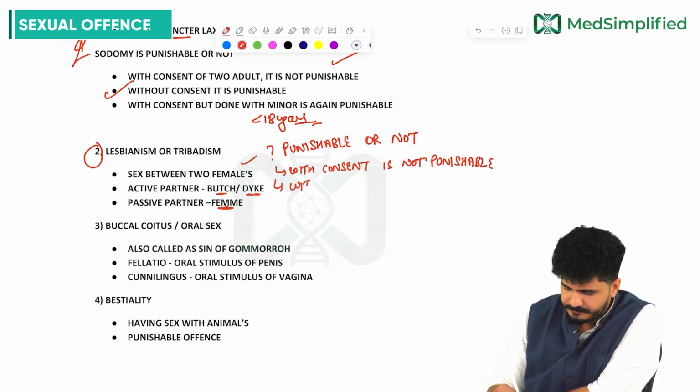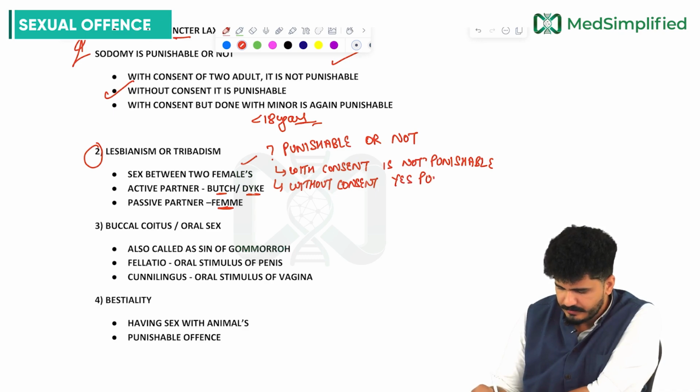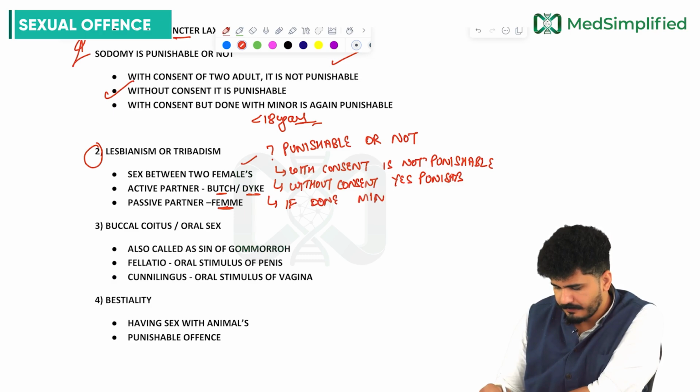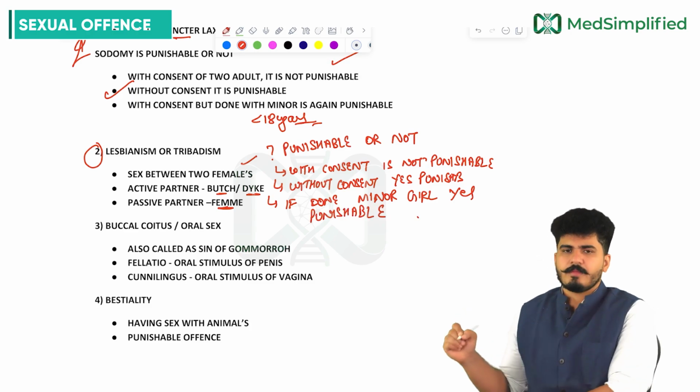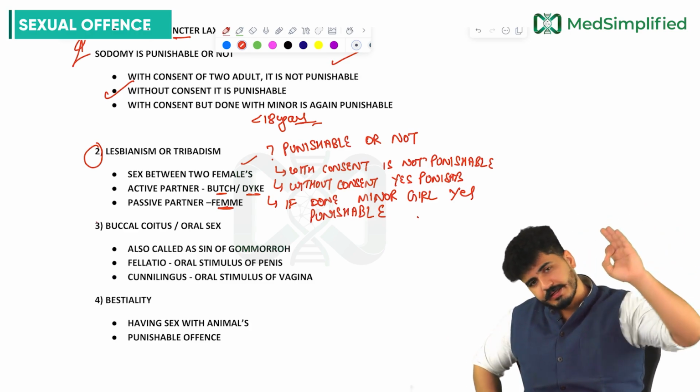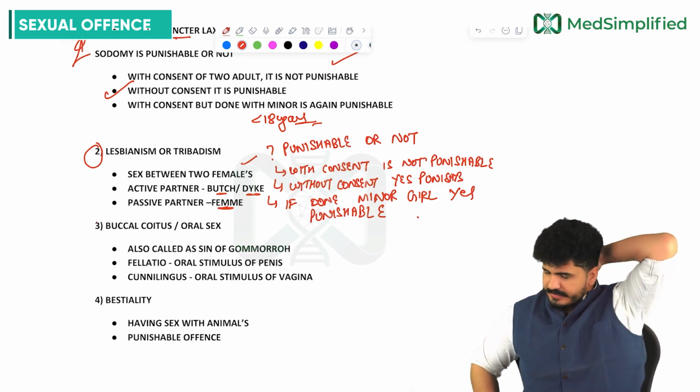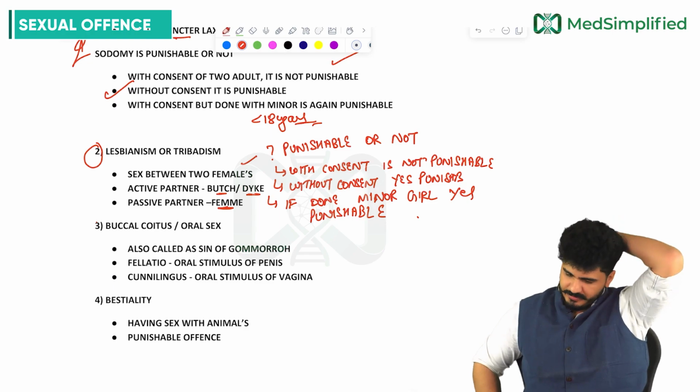Without consent, yes, punishable. Then again, if done with a minor girl, yes, punishable. So, if one female is more than 18 years and another is less than 18 years, then it is again considered punishable.